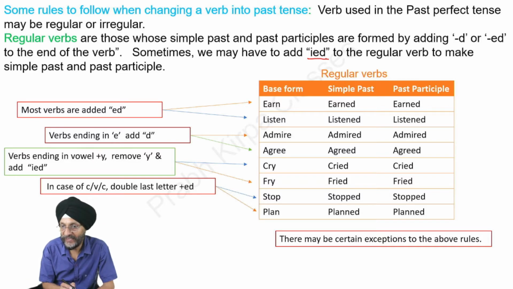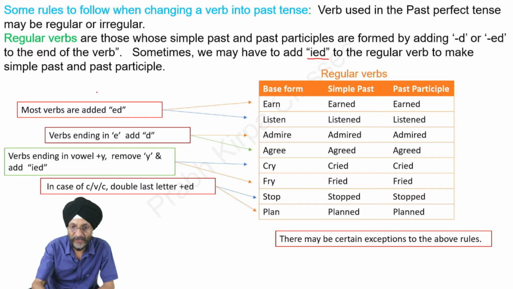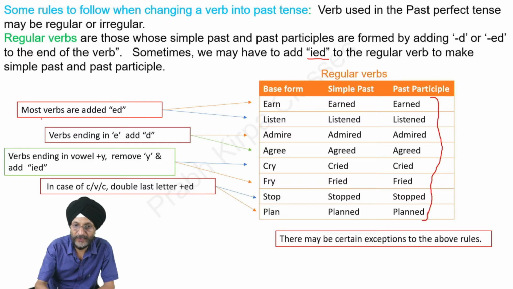We are to use in this sentence the third form of the verb. Here are the rules which we are to follow. Most verbs simply add ed.